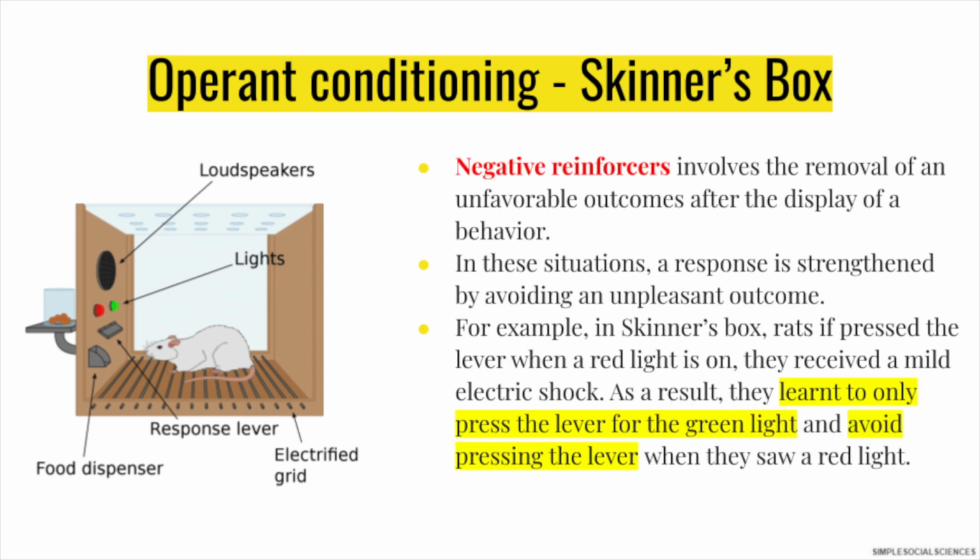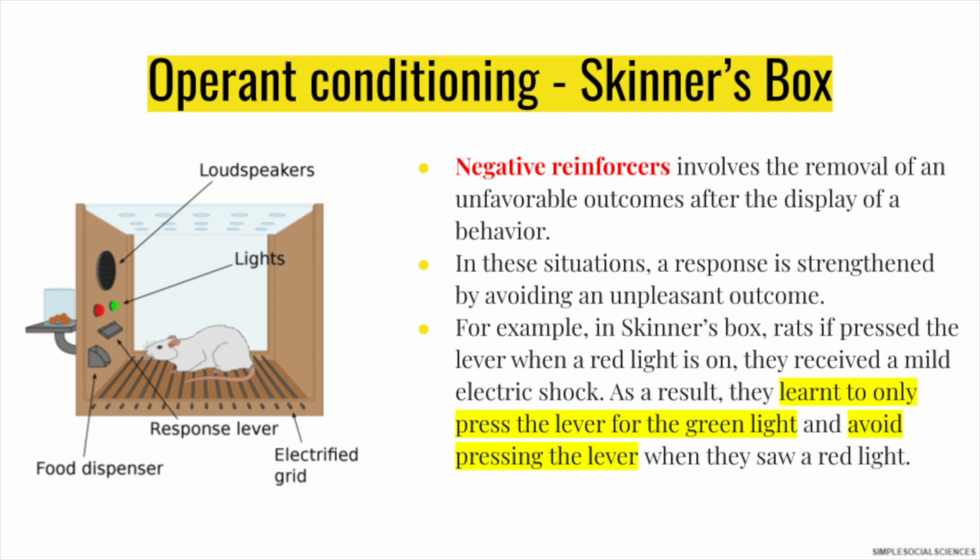Negative reinforcers is another aspect of Skinner's theory. Negative reinforcers involve the removal of unfavourable outcomes after the display of a behaviour. In these situations, the response is strengthened by avoiding an unpleasant outcome. So in Skinner's boxes, I mentioned there was a green light and a red light.